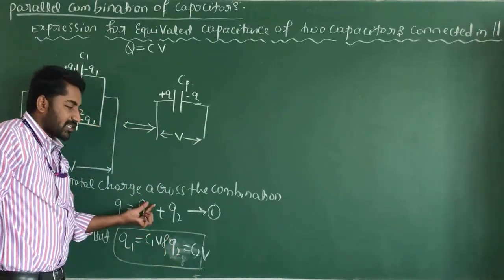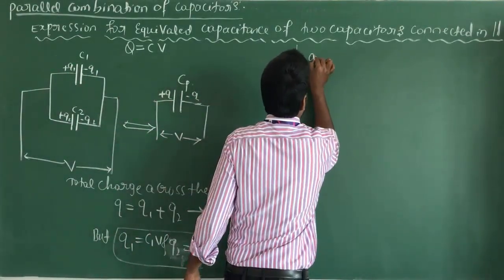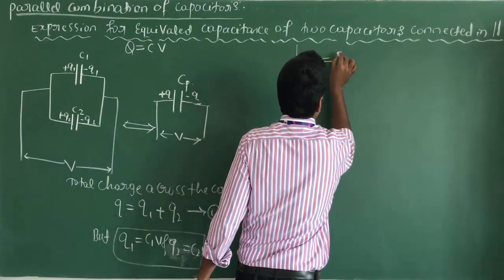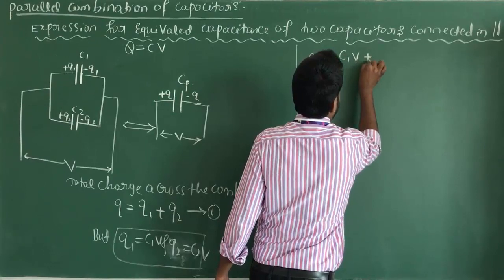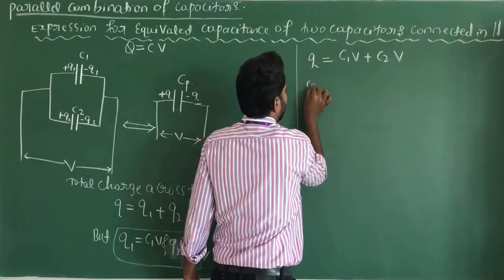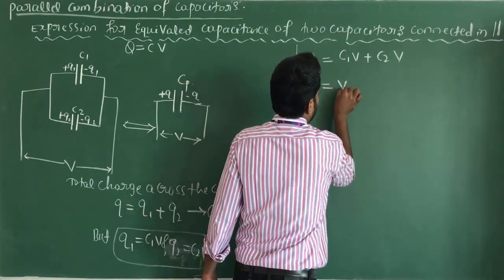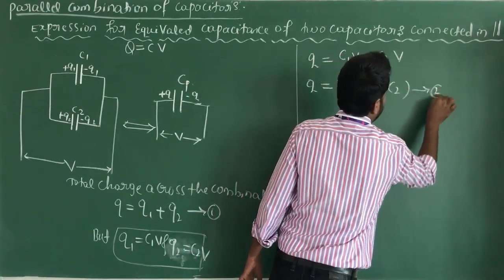Substitute these two values in equation number 1. We get Q, the total charge across the combination, is C1 into V plus C2 into V. Take the common value V outside. Q is equal to V into (C1 plus C2). This is equation number 2.